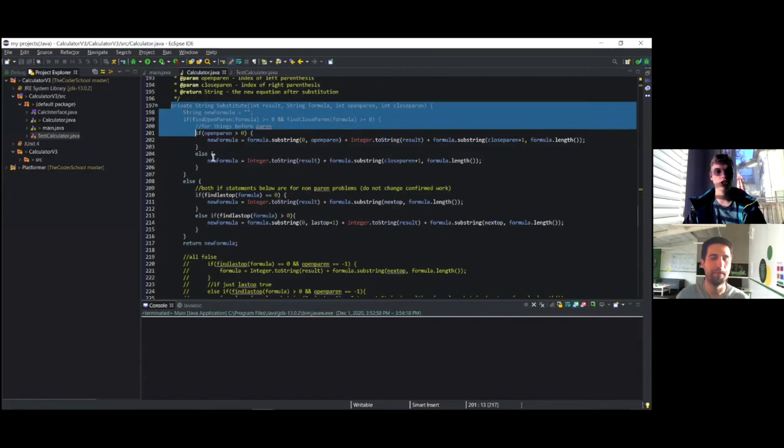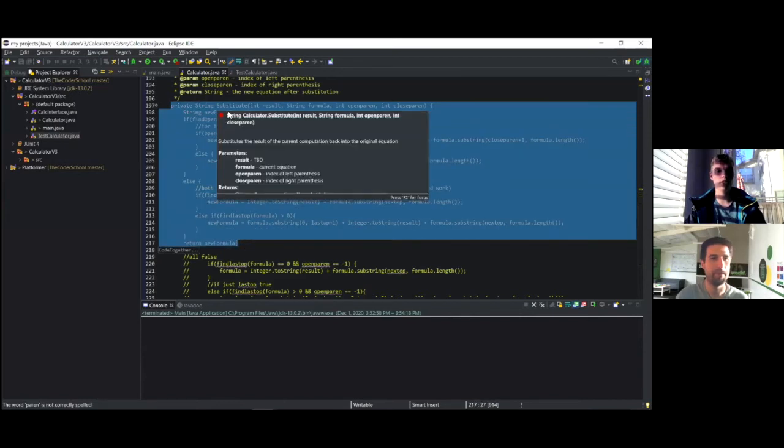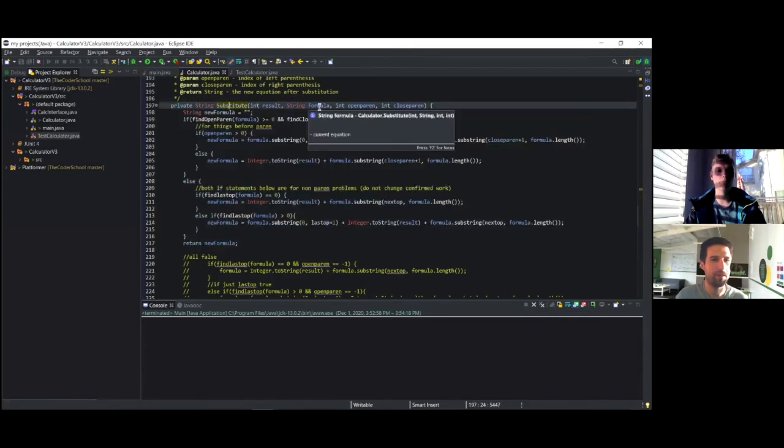So if you direct your attention to the highlighted text, you will see that this is my substitution method of my calculator. This takes a formula or a mathematical equation and will substitute in the current calculation, whether that's multiplication, division, addition, or subtraction, and put it back into the current formula as if it were a human.